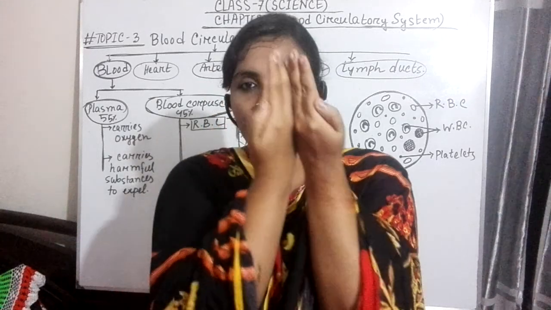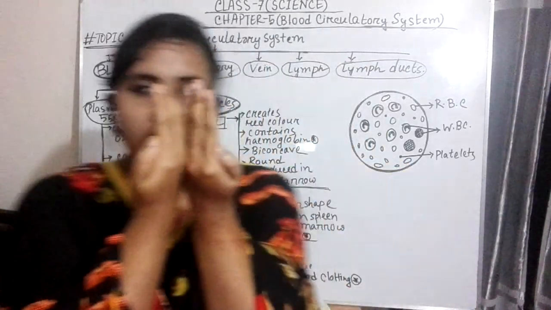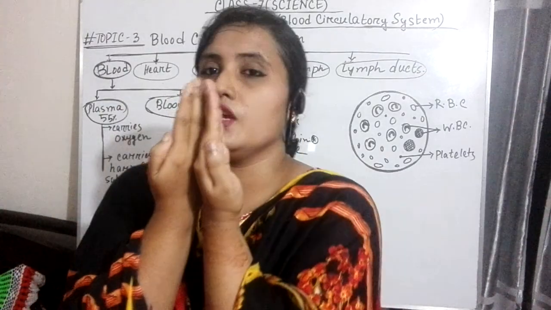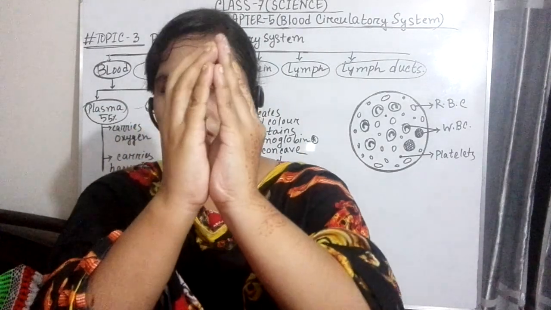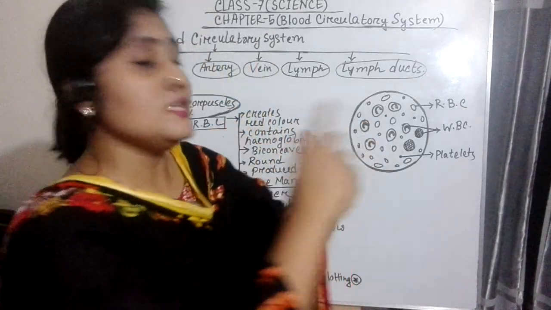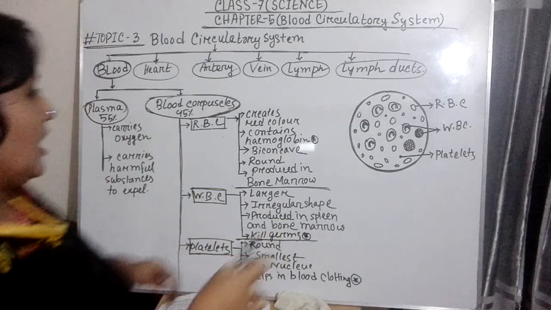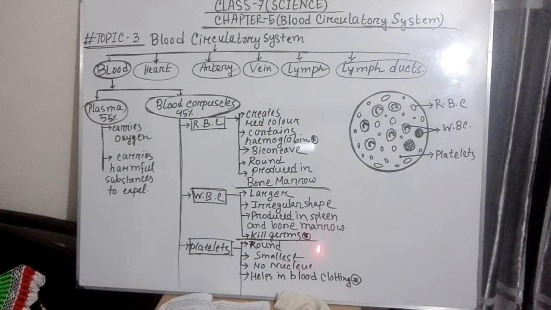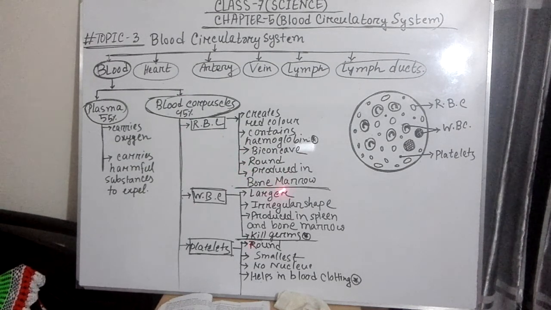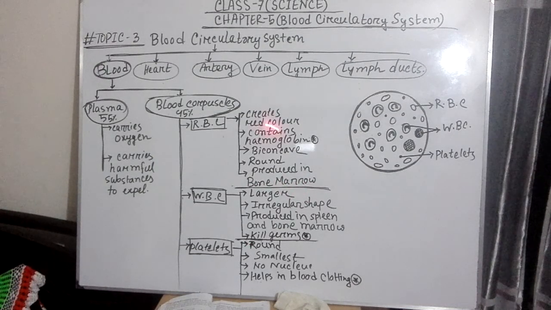Actually, in this shape there is a hole-type structure, a curvy structure inside the shape. And if the shape is like this, it will be convex. So these red blood corpuscles are biconcave in shape. Besides, the shape is also round, and these red blood corpuscles are produced in the bone marrow of our bone. So these are the features of red blood corpuscles.